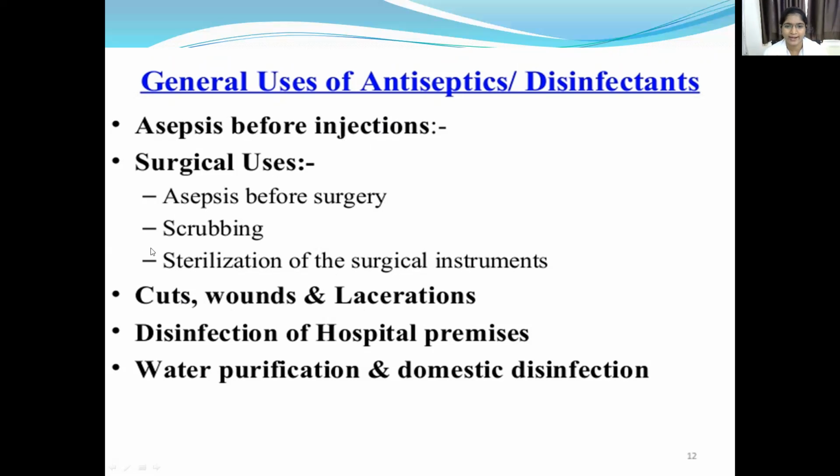We can apply these antiseptics on the skin when there are cuts, wounds and lacerations. They are also used as disinfectants of hospital premises, for water purification, and as domestic disinfectants such as Lysol, and in toilet cleaners.